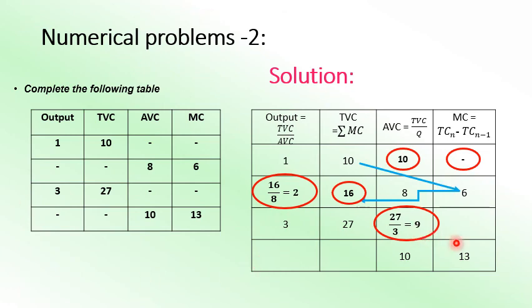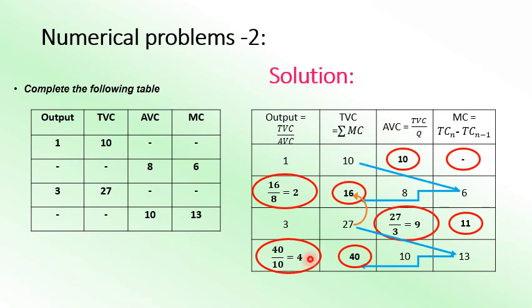Now if you want to get MC, we just have to subtract. 27 minus 16, you will get over here 11. So that's the MC in the third stage of production, the third unit of output. And next, you have to add 27 plus the cumulative addition of MC to get the TVC. So we'll get over here TVC is equal to 40, 27 plus 13, and this one again we will divide, 40 divided by 10, TVC by AVC, 40 by 10, equal to 4 units of labor. So that's how we can complete the table if there is any figure missing.